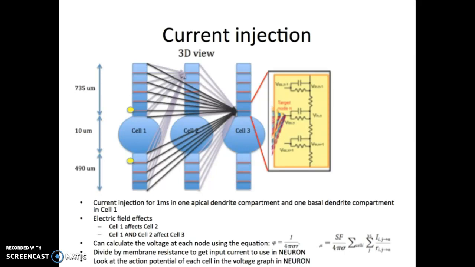After finding all the extracellular voltages at each node, I can divide those values by the membrane resistance to get every single input current in each node of cell number 2 and cell number 3. I can then use the IClamp in the NEURON program to inject the current in each node, and then I can look at the action potential of cell number 1, number 2, and number 3 in the voltage graph in NEURON.